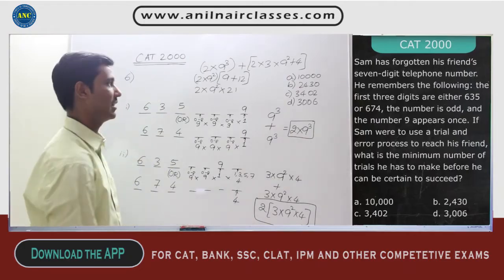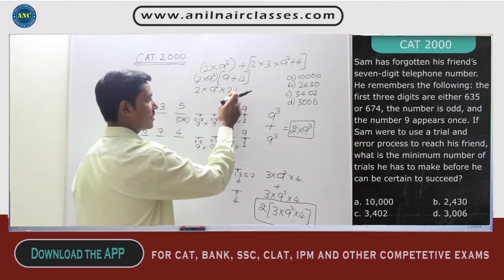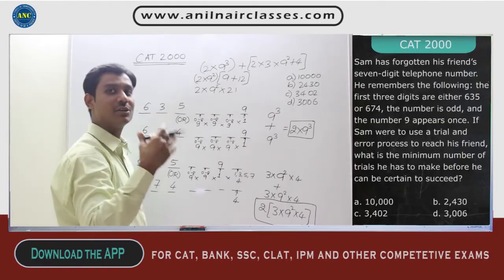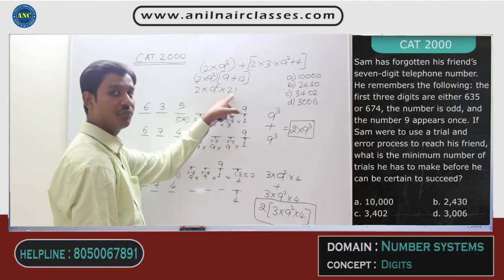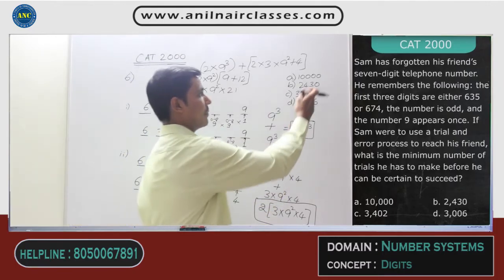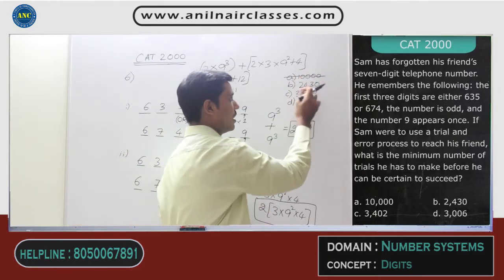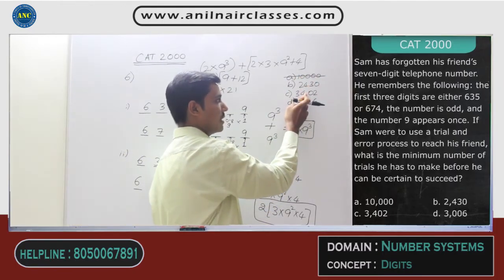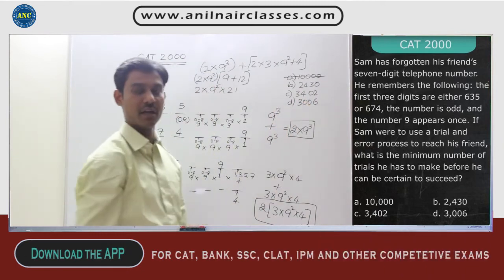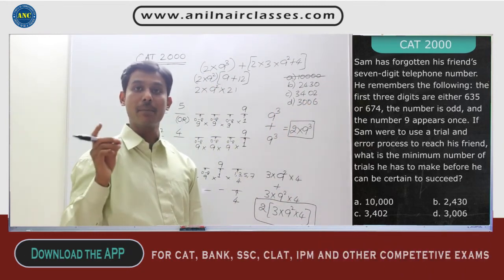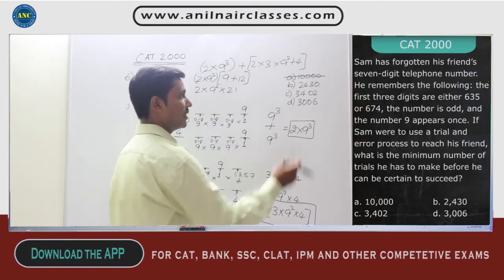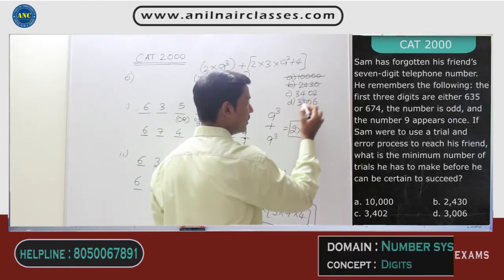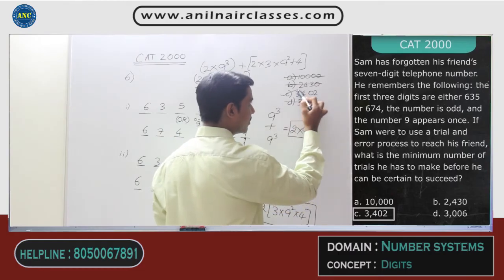I cannot eliminate anything. Answer should be that 21 can be written as 3 into 7, right? It is 3 into 7. That means answer should be a multiple of 3 and 7. This is not a multiple of 3. This is ruled out. This is a multiple of 3. This is a multiple of 3. This is also a multiple of 3. But answer should also be a multiple of 7. Because 21 is 3 into 7. That means this is not a multiple of 7. This is also not a multiple of 7. Therefore, this should be the correct answer.